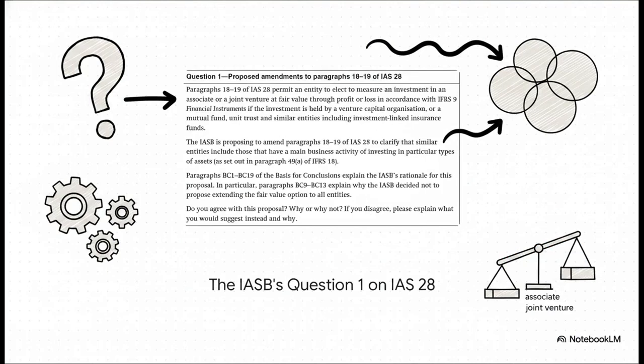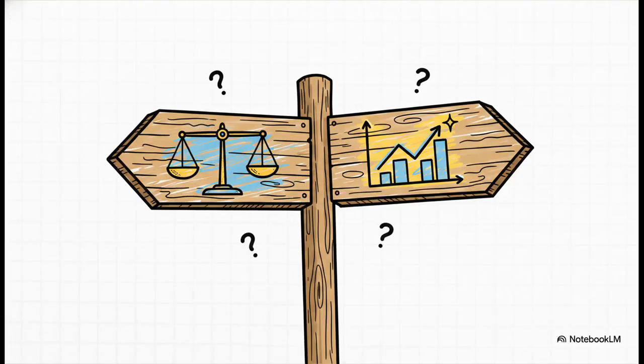So looking at the IASB's exposure draft, the core issue really boils down to paragraphs 18 and 19 of IAS 28. It asks a pretty fundamental question. Who exactly is permitted to measure an investment in an associate or joint venture at fair value through profit or loss? The stakes here are huge, and they center entirely on this choice.